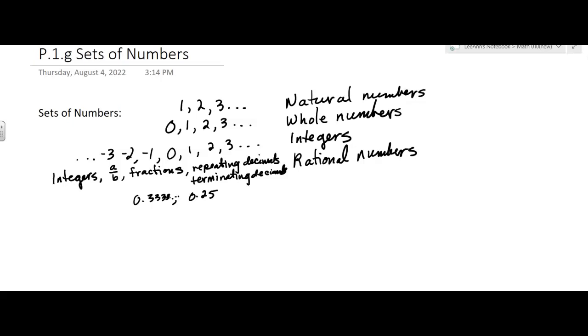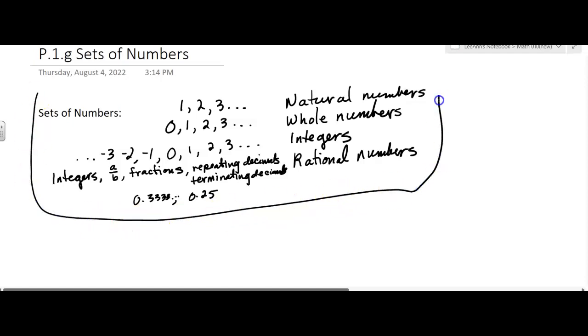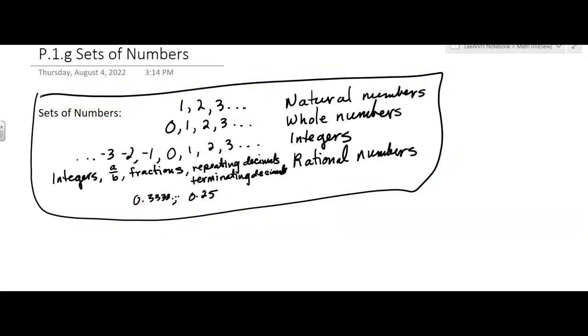So you might say, great, we're done. But we also have what are called irrational numbers. So here's the set of rational numbers, which includes all the integers, all the whole numbers, and the natural numbers. Then we have over here the set of irrational numbers. Now you can't be both a rational number and an irrational number. You're one or the other. So irrational numbers include things like pi, square root of 7.